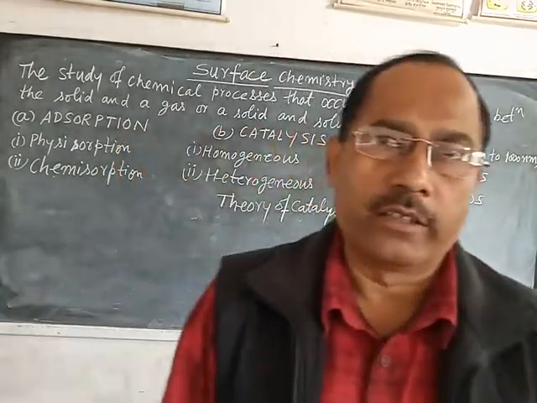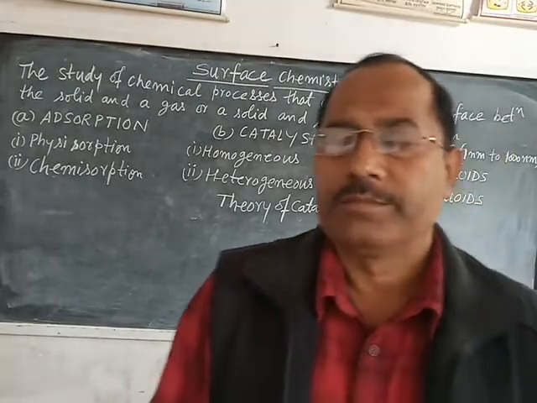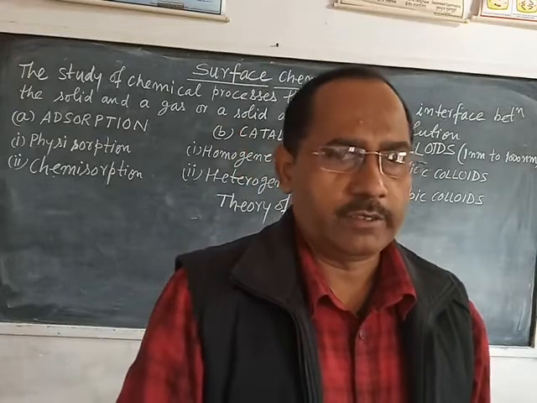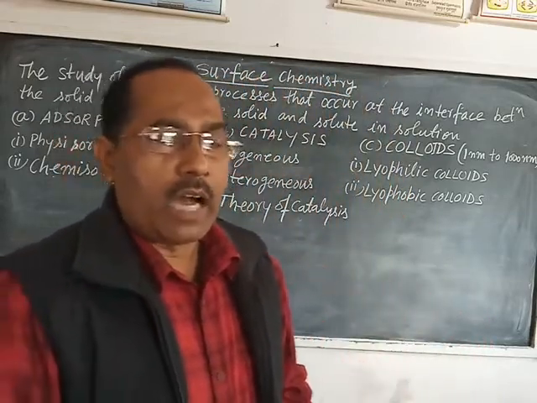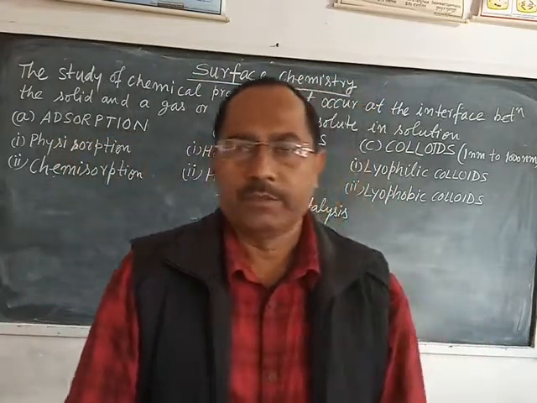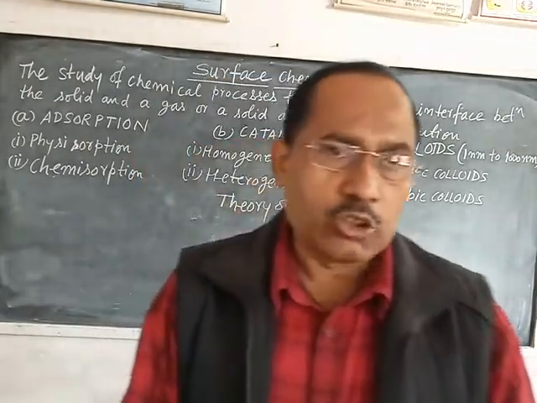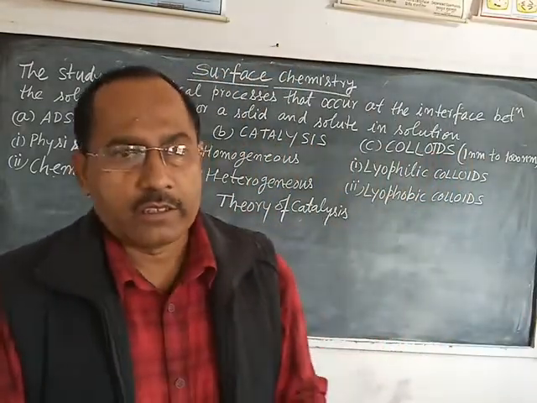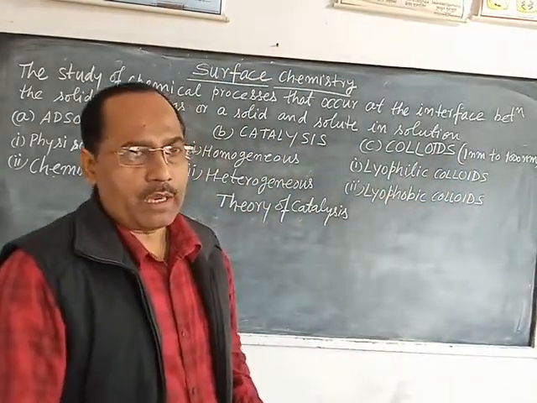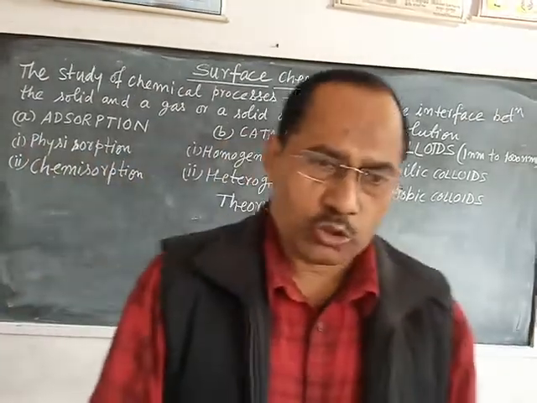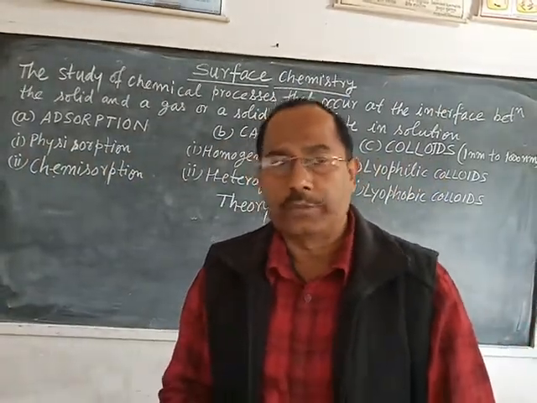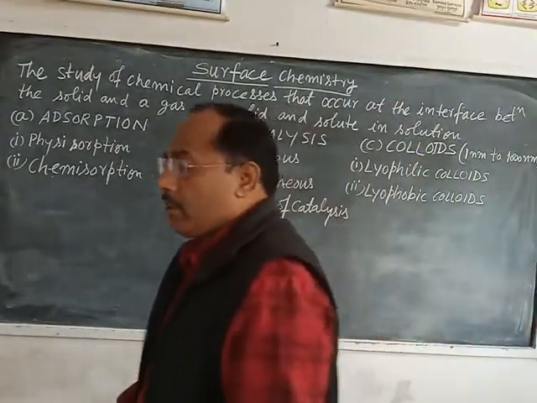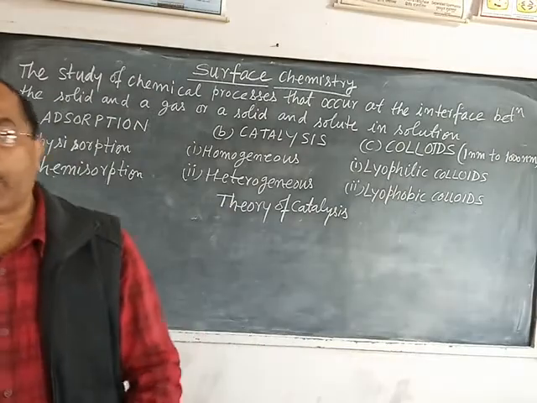During adsorption, there is an increase in the concentration of molecules on the surface of the solid, and it is of two types: physical adsorption and chemical adsorption. In short, they are called physisorption and chemisorption. Physisorption means physical adsorption and chemisorption means chemical adsorption. So what is the main difference between physisorption and chemisorption?